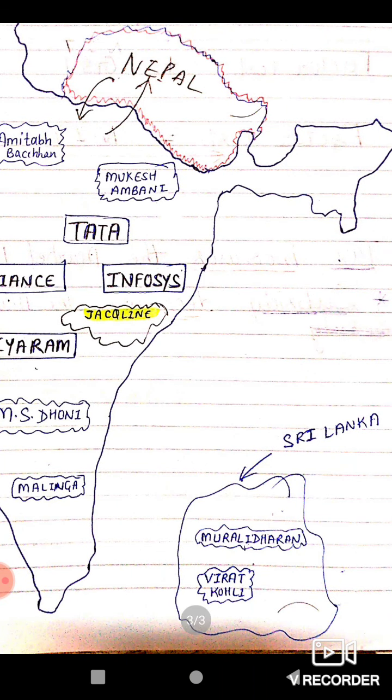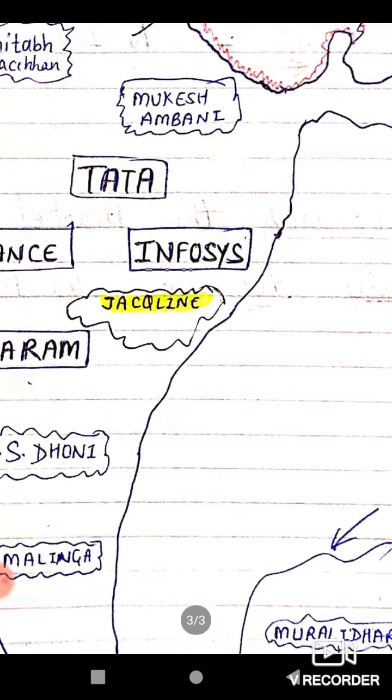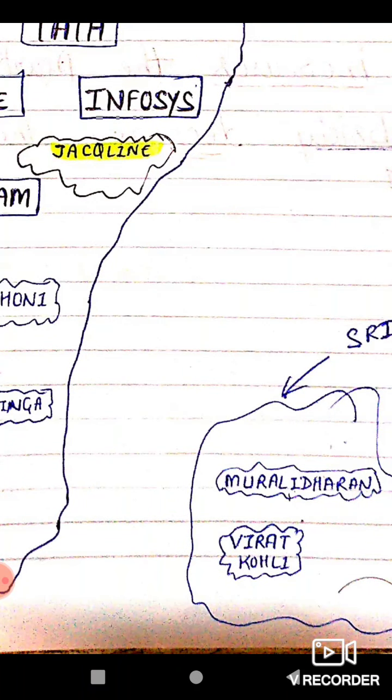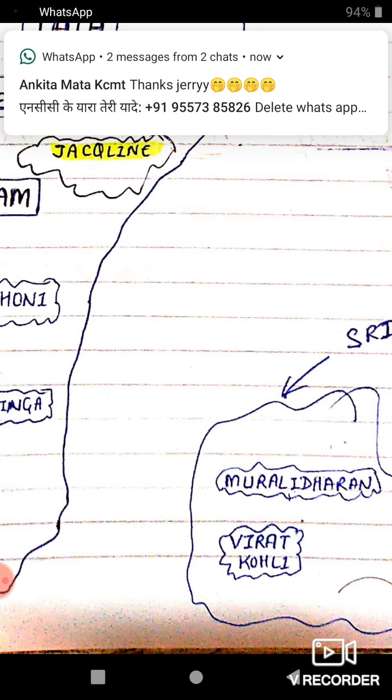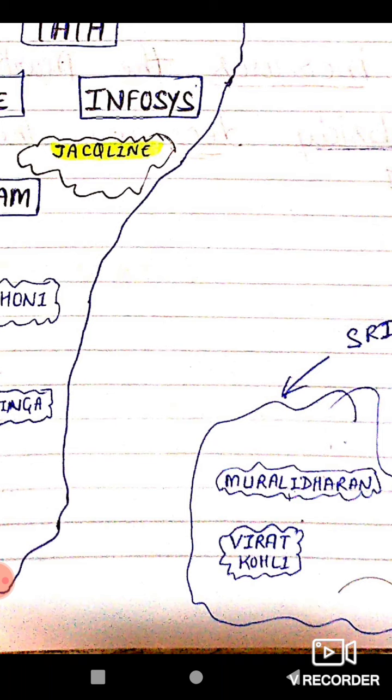Clear to you? In the same way, I have given the example of Virat Kohli also. Virat Kohli is going to what? Sri Lanka, but he is not living there for more than 1 year. So he will not be called a normal resident of Sri Lanka. He will be called a normal resident of India only.